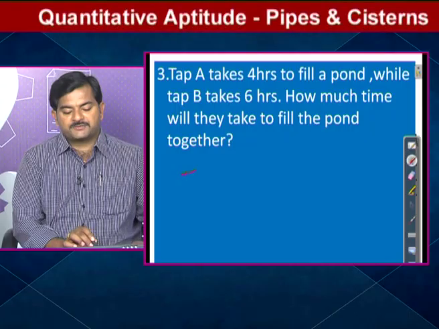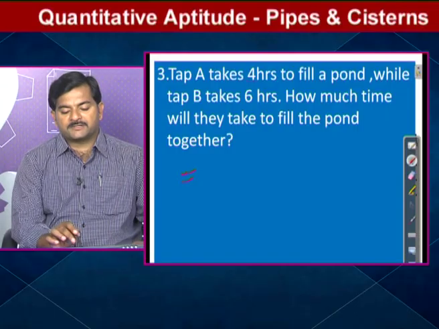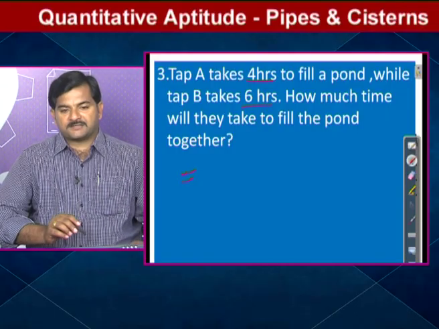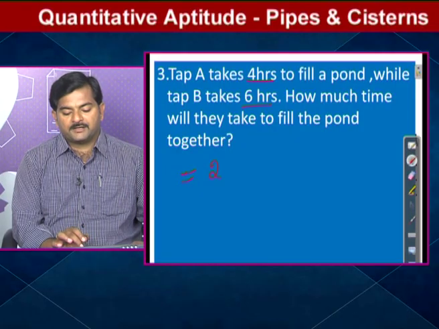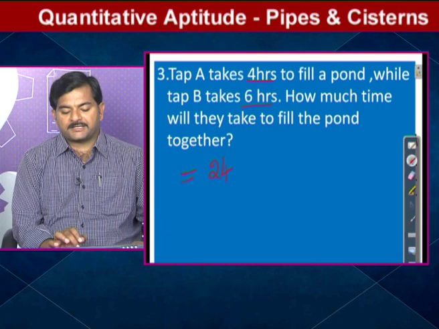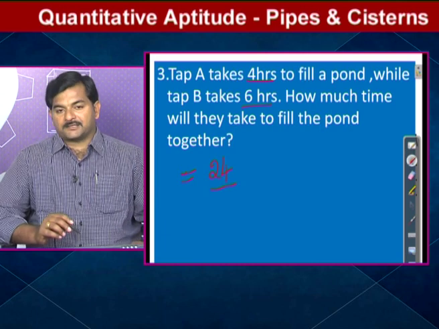Now we will start by taking the LCM by factors method. Observe here LCM. What are the given numbers? 4 hours and 6 hours. The LCM of 4 and 6 equals how much? 24.